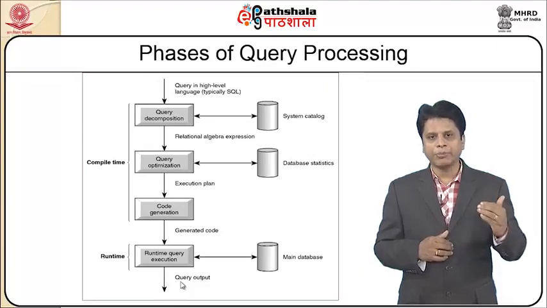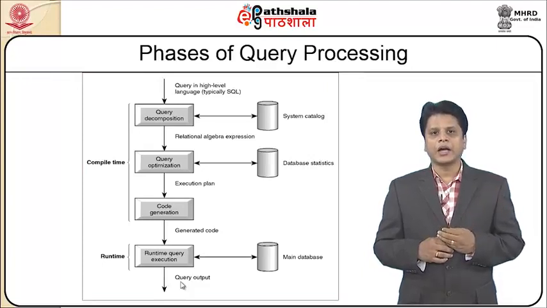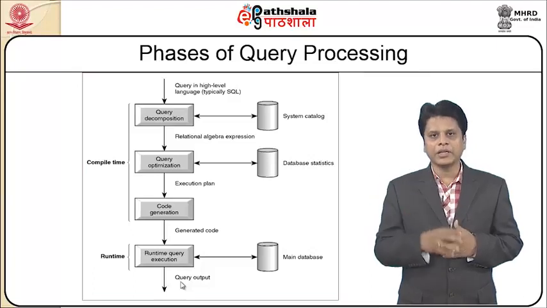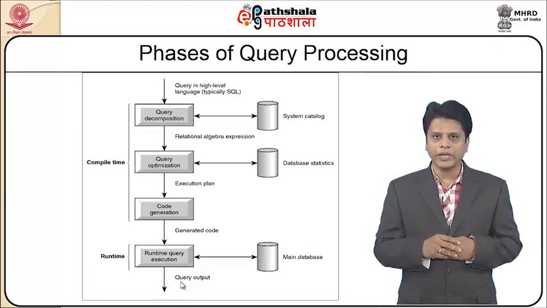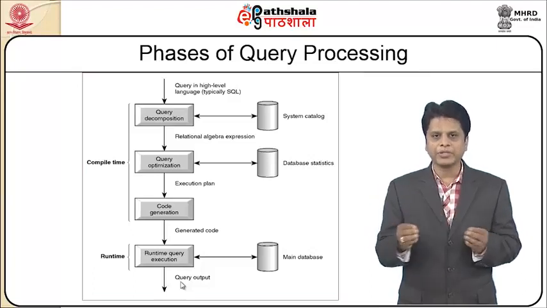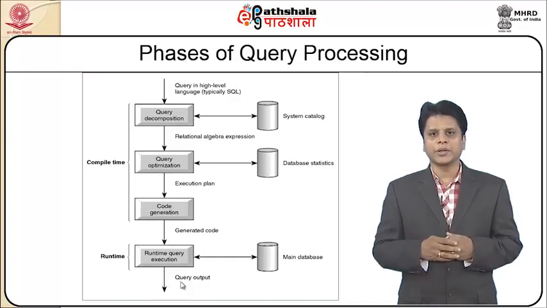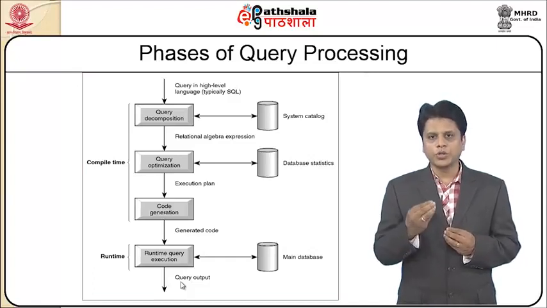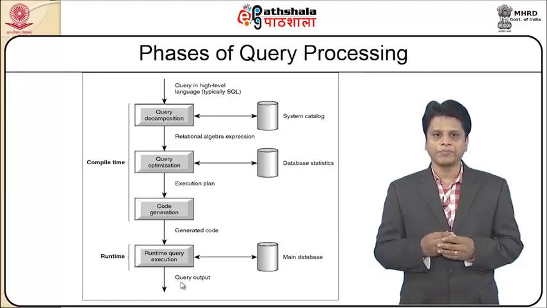When I look at the compilation time, I take the high-level SQL query and decompose it into different fragments, and then I store those values in the system catalog.